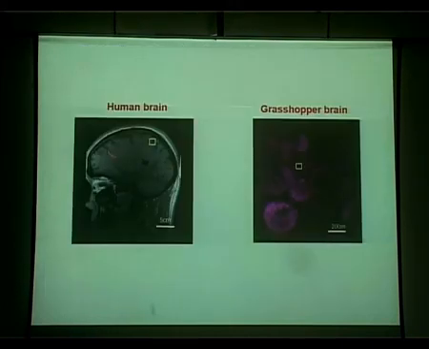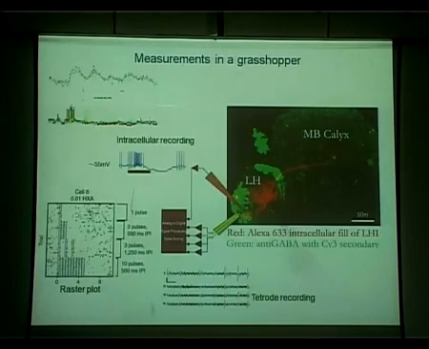Okay, so that's for comparison. This is a human brain, and that's the grasshopper's brain, showing the synaptic densities. The grasshopper brain is more modular in some sense compared to the human brain, so we can target things a little better. We can do a variety of measurements from this brain.